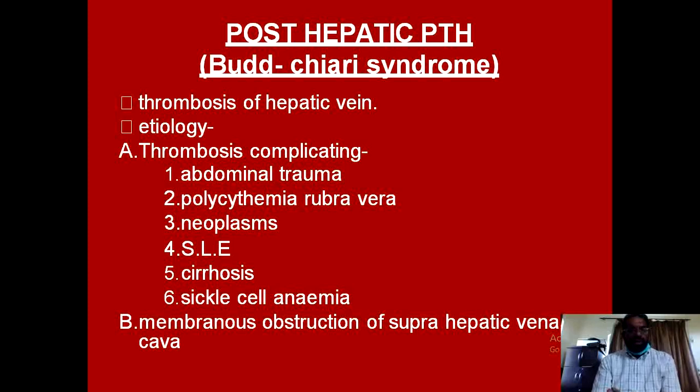The second type of Budd-Chiari syndrome results from membranous obstruction of the inferior vena cava after it has been joined by the hepatic veins, and this abnormality can extend from the liver up to the right atrium.